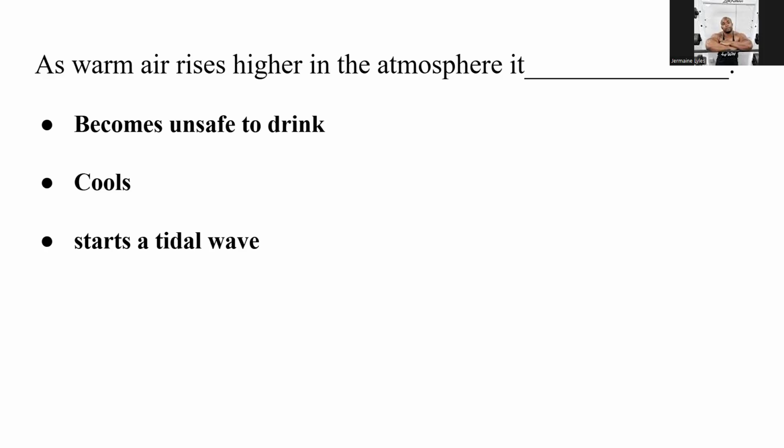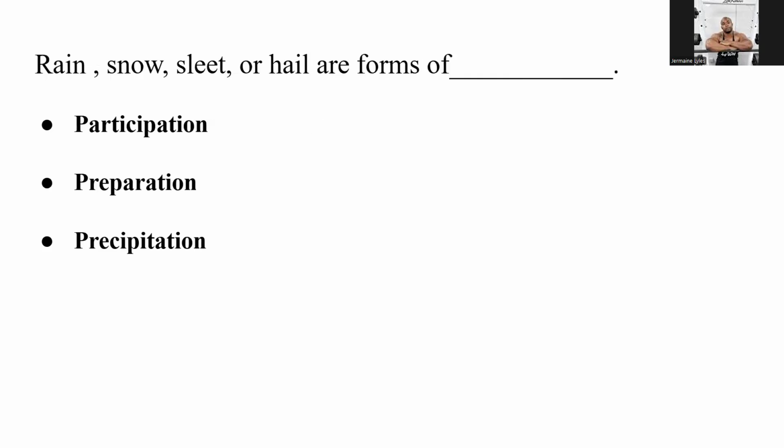As warm air rises higher in the atmosphere, it cools. Rain, snow, sleet, or hail are forms of precipitation. Remember the SIP part, where SIP is actually spelled with an S, but still it's pronounced SIP. You can sip these liquid forms, most of them once they melt, but you understand the idea.